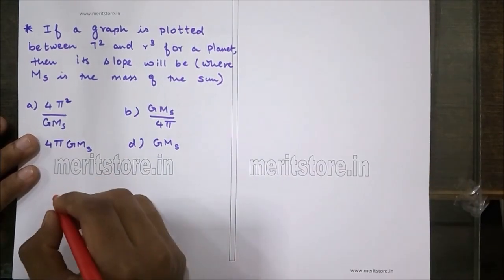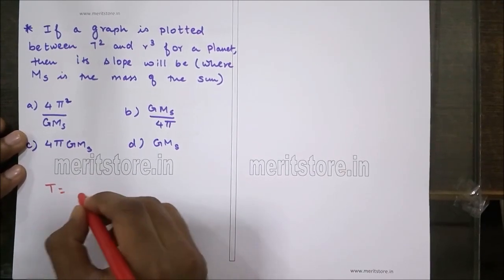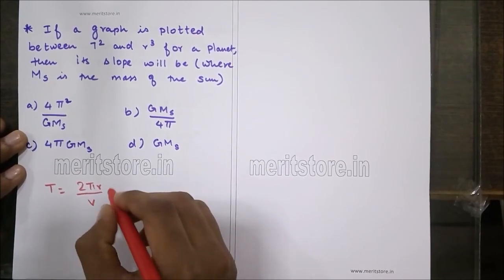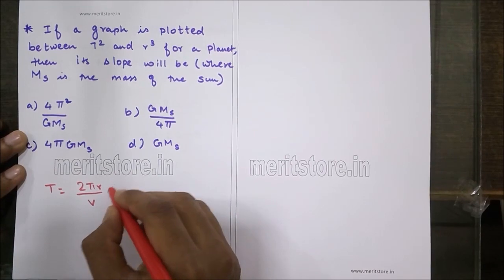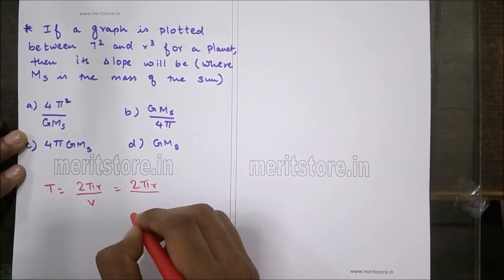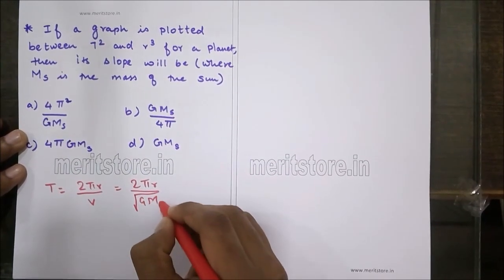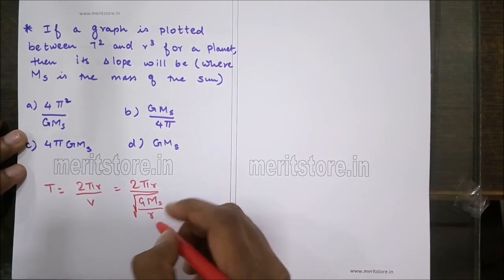Now, the time period of revolution of a planet around the Sun is given by 2 pi r by v, that is the circumference and velocity v. For 2 pi r, the velocity can be given as root of G Ms upon r.